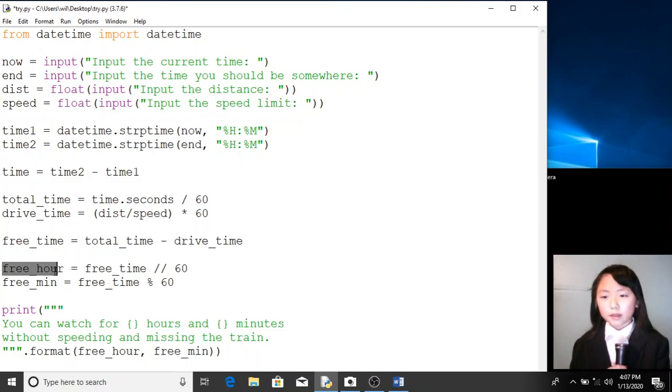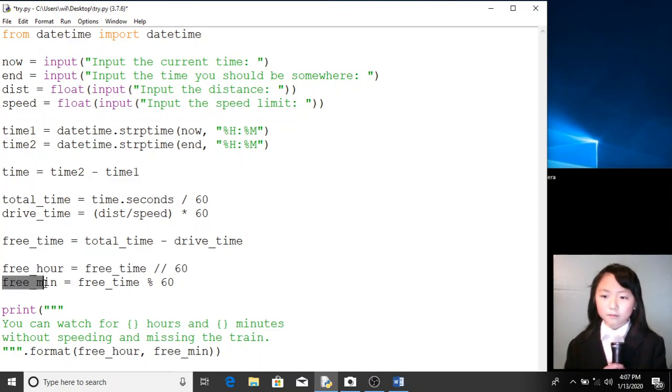Now we convert them to hours and minutes. Our free hour will be our free time divided by 60. This double-slash divide by 60 is like dividing by 60, only that if there are any decimal points, they will remove them. So they will simply remove the remainder. This will get us the total amount of hours.